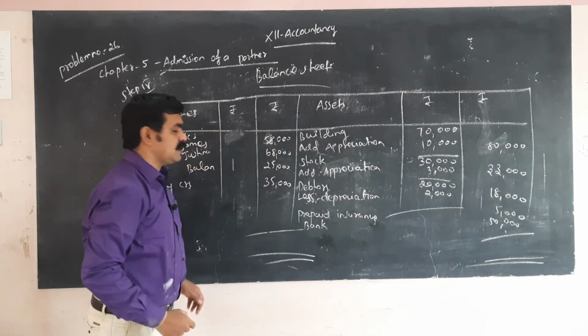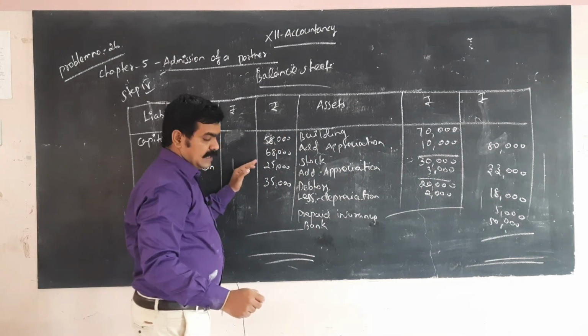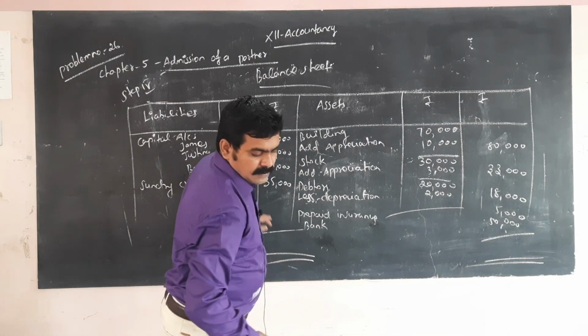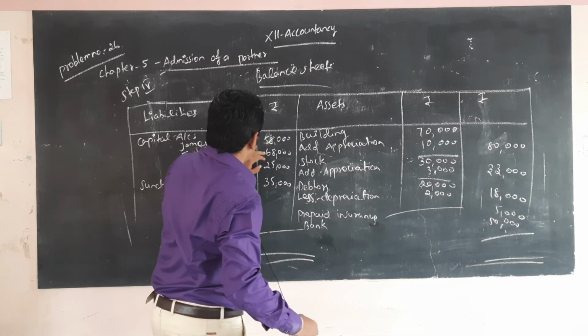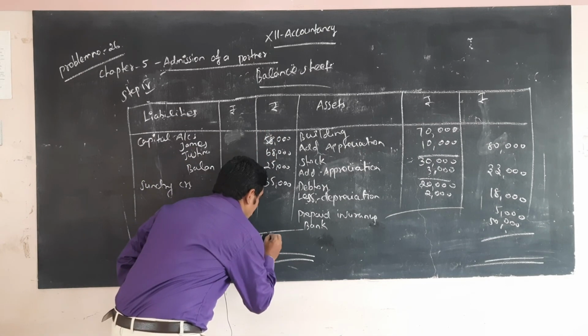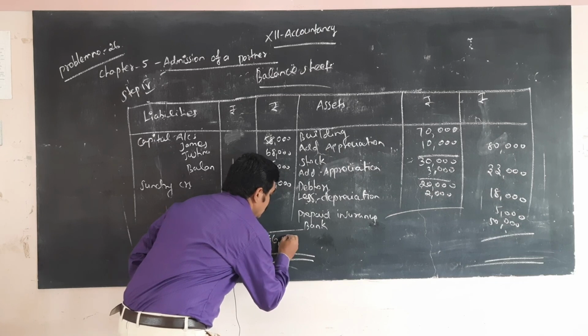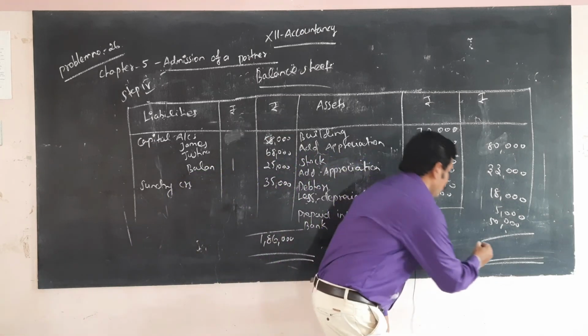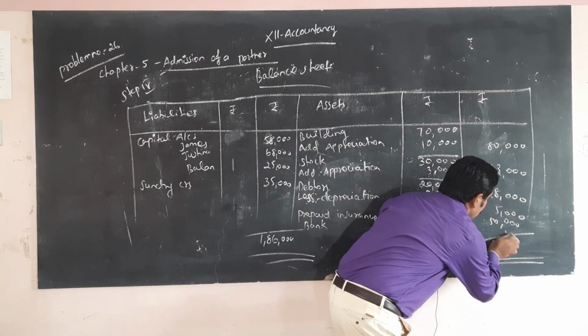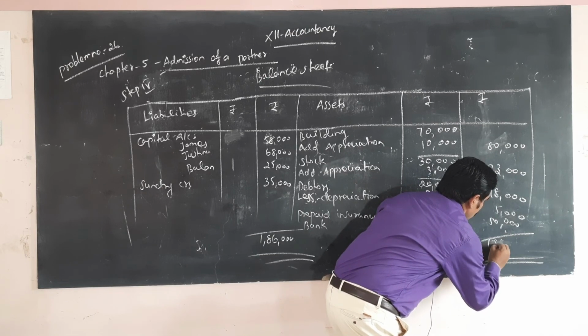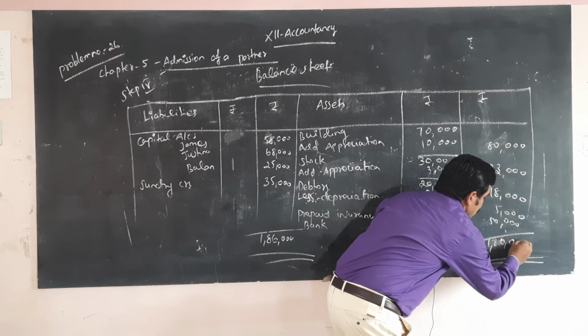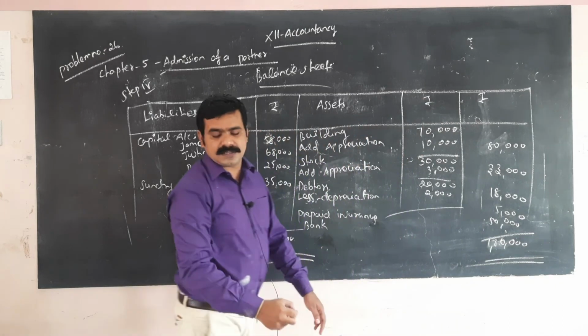So the total amount here is 1,86,000, and here also 1,86,000. Okay, this is the last step.